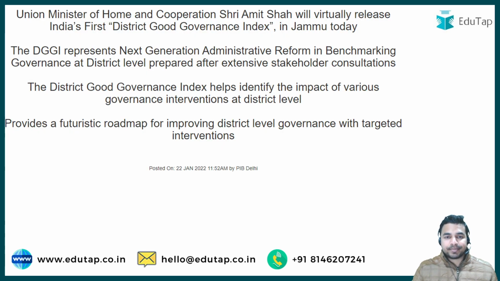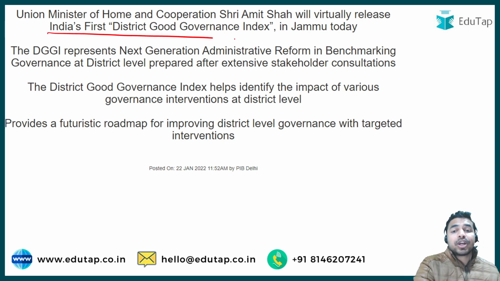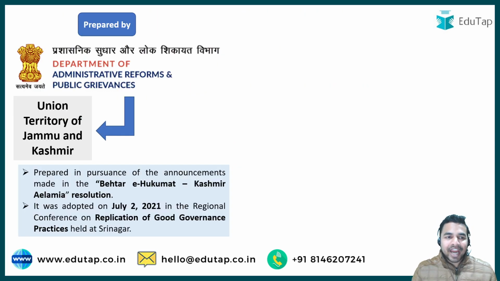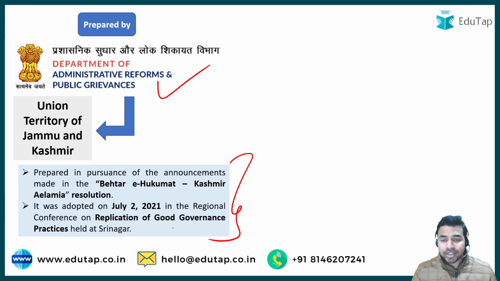So here you can see from the headline from the PIB that recently India's first district good governance index was launched, and the union territory of Jammu and Kashmir has become the very first to have this kind of district good governance index in India. And it was prepared by the Department of Administrative Reforms and Public Grievances in association with the Union Territory of Jammu and Kashmir. Some important information has been mentioned here, you can just go through it.